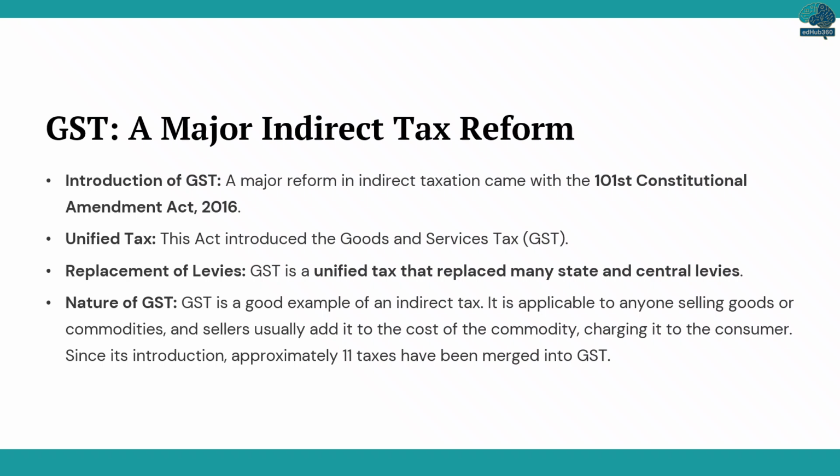A major reform in indirect taxation was the introduction of the Goods and Services Tax, or GST. This was brought about by the 101st Constitutional Amendment Act in 2016. GST is a unified tax that replaced many central and state levies, simplifying the tax structure. It's a prime example of an indirect tax applied to anyone selling goods or commodities, with the cost typically passed on to the consumer. Since its implementation, approximately 11 different taxes have been merged into GST.